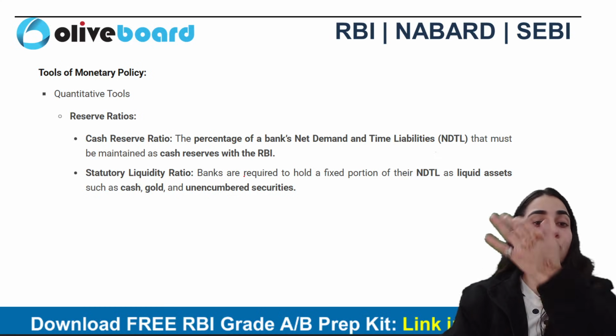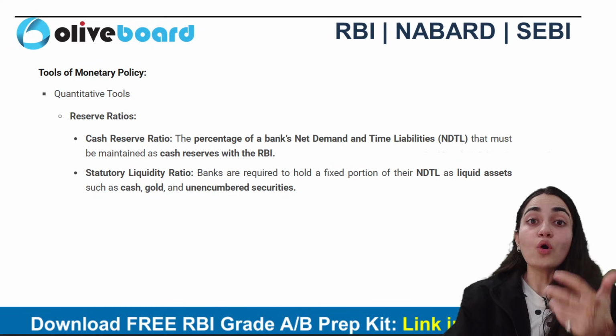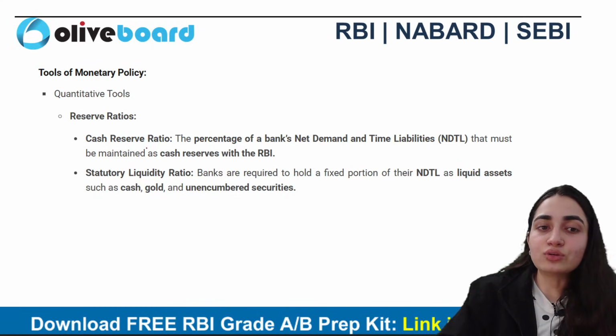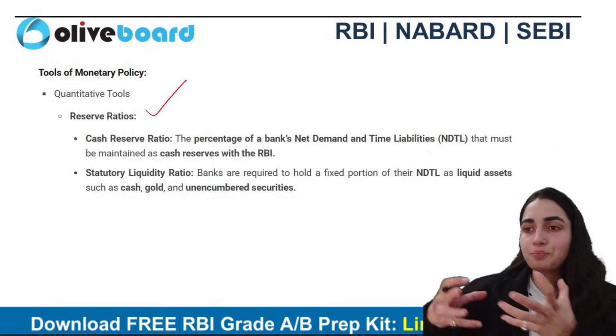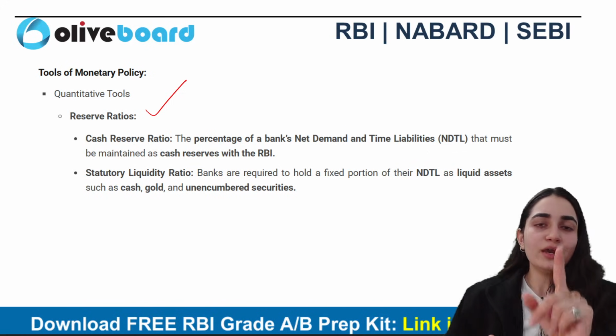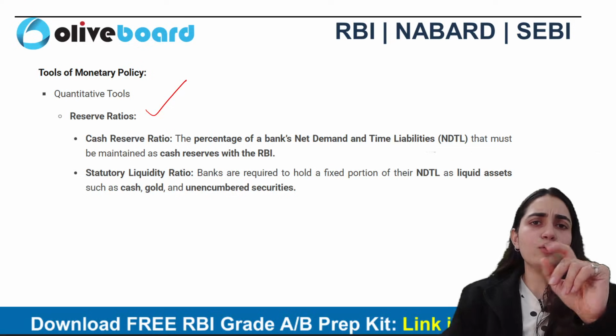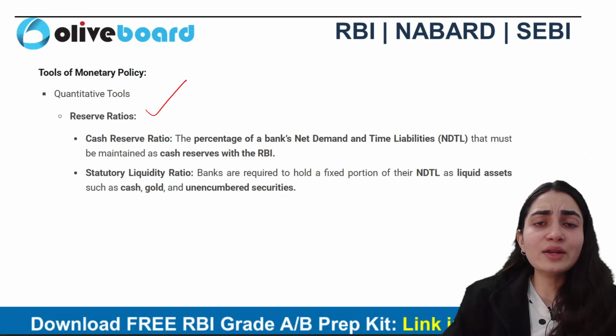So, on the basis of quantitative only, I told you it deals with numbers, quantity. Okay. So first one is reserve ratios. Reserves means what? That you are saving with yourself. For example, you are earning 50,000 per month, and what if you are in need of money, right? You've done every expenditure, you've done regular expenditure.